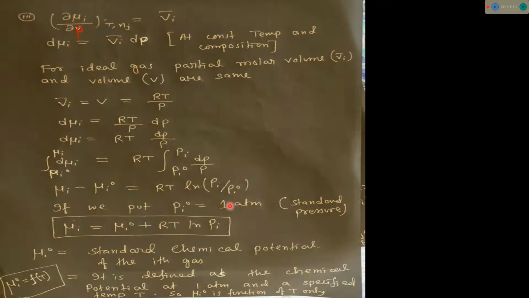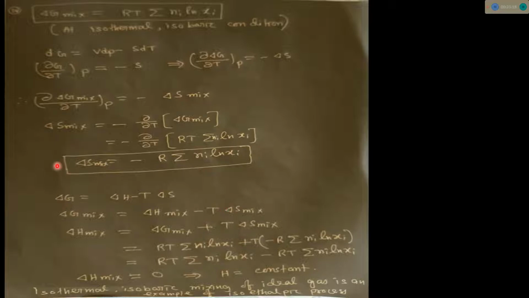Let's see some details regarding statement 4. So we all know isothermal means temperature constant and isobaric means pressure constant. At constant temperature and at constant pressure, del G mix, the free energy of mixing, equals RT summation of Ni ln Xi. Xi is the mole fraction of the ith component, Ni is the mole number of the ith component at isothermal and isobaric conditions.